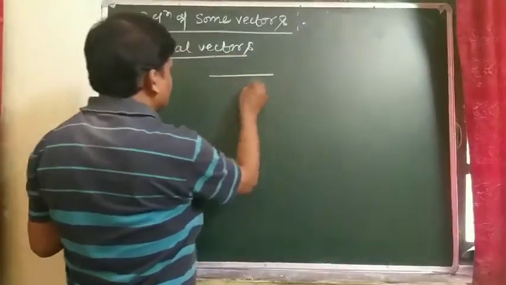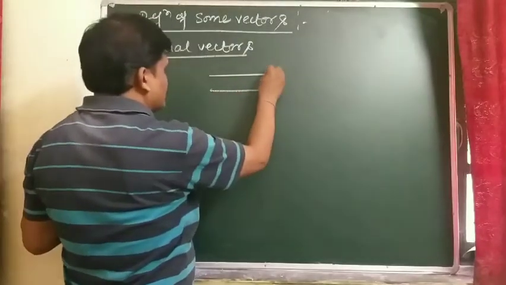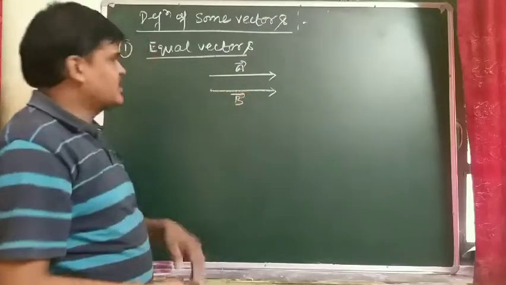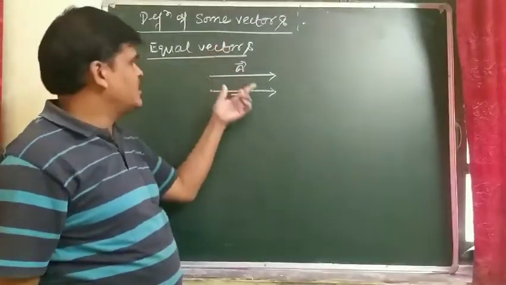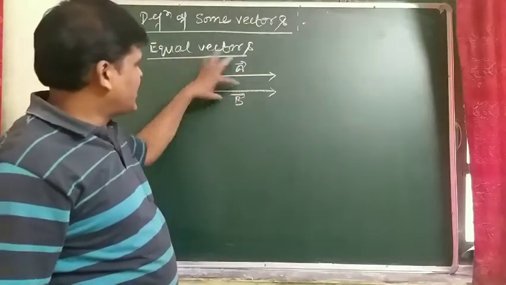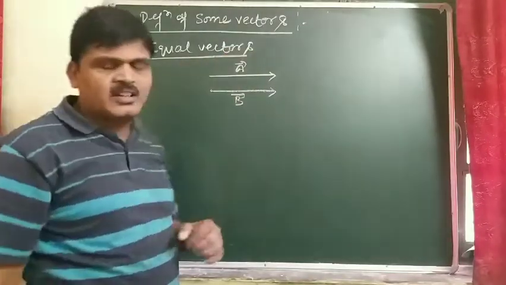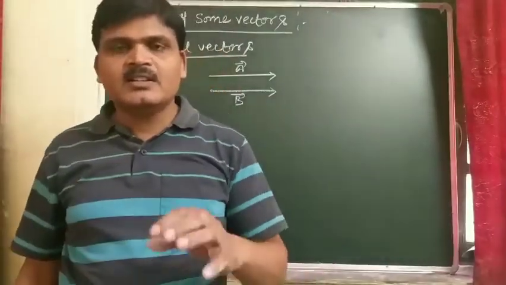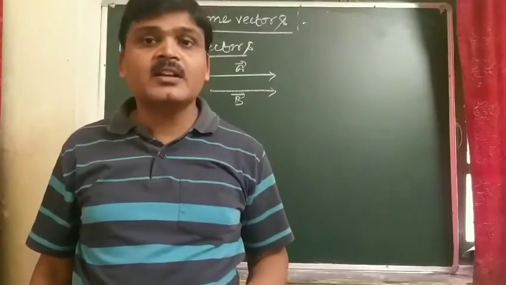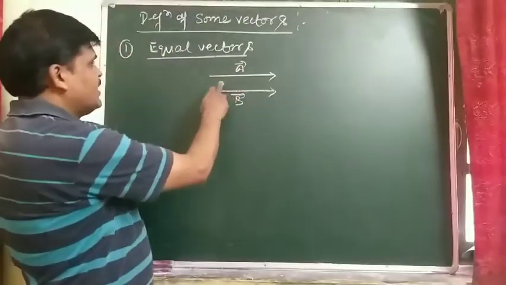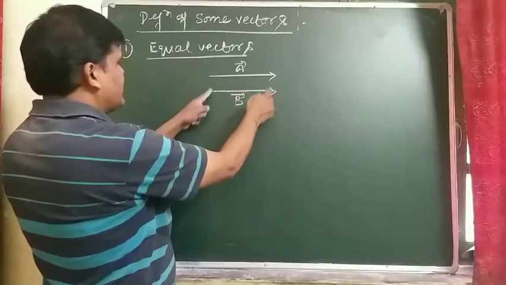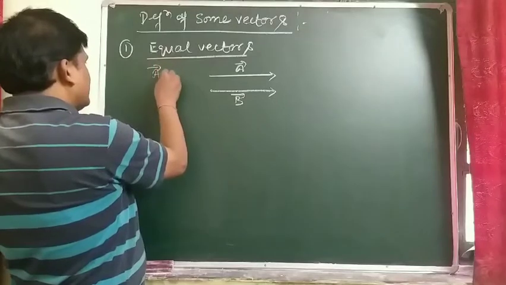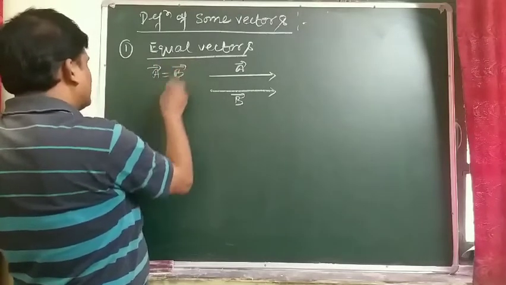Take two vectors, vector A and vector B. As the name indicates, if two vectors have the same magnitude and the same direction, then they are said to be equal vectors. So we can say vector A is equal to vector B.